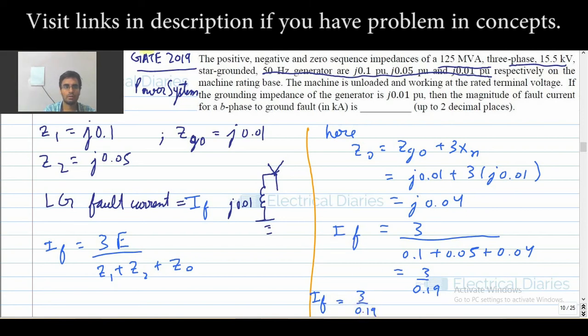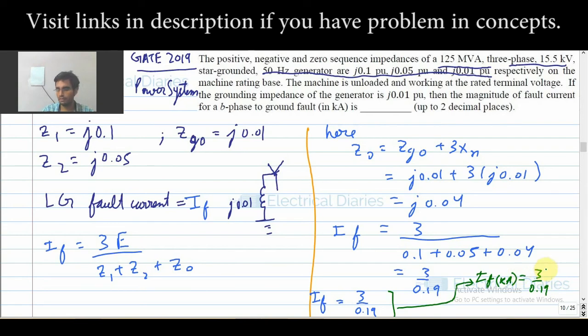Now in actual, he is asking in kiloamperes. So per unit value is equal to actual value upon base value, so per unit into base value will give us the actual value. So IF in kiloamps will be given by the per unit value into the base. The base will be 125 MVA, and what is the voltage? 15.5.